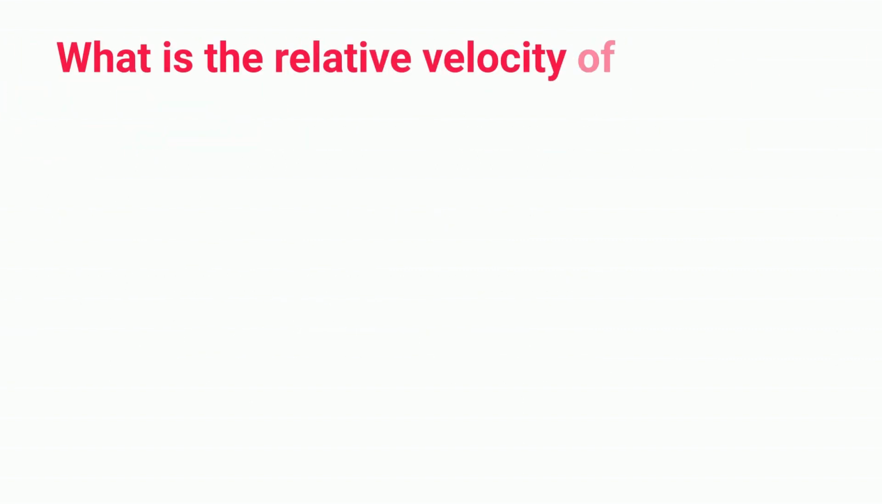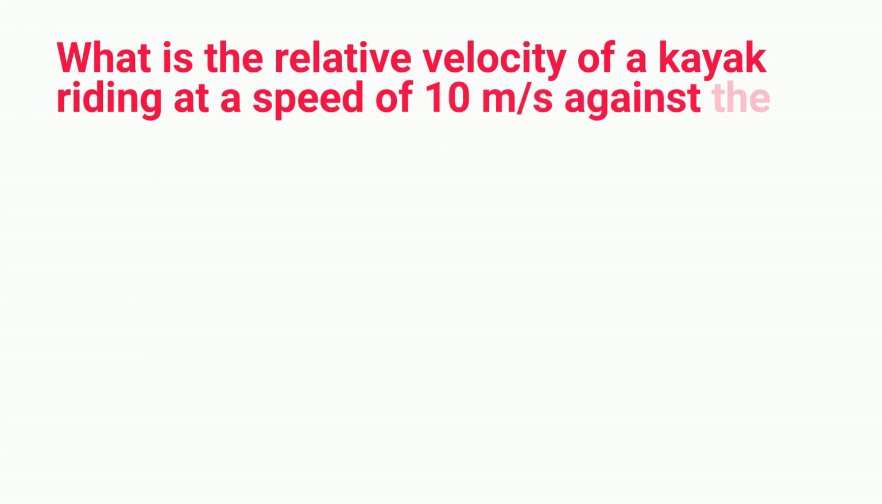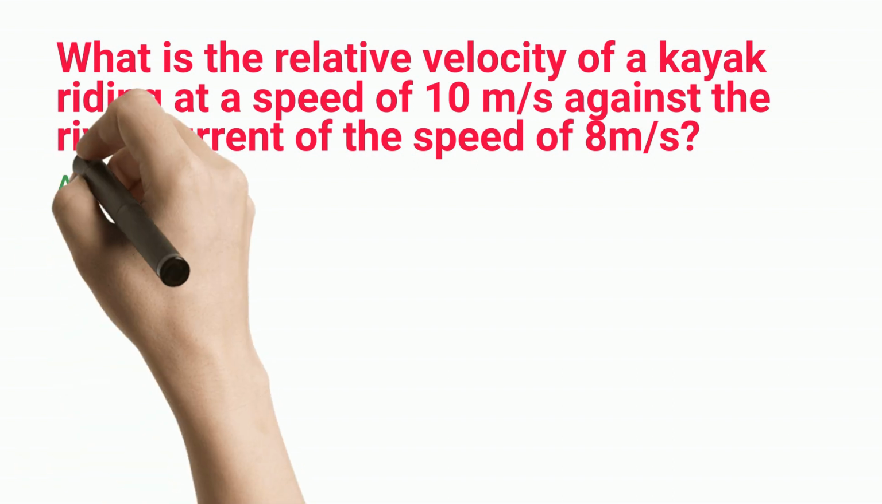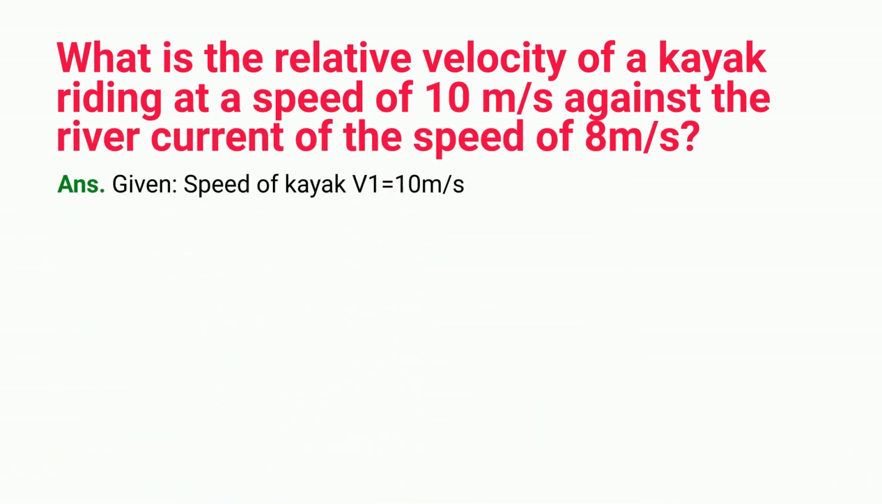What is the relative velocity of a kayak riding at a speed of 10 meters per second against the river current of the speed of 8 meters per second? Given, speed of kayak v1 equals 10 m/s. Speed of river v2 equals 8 m/s.